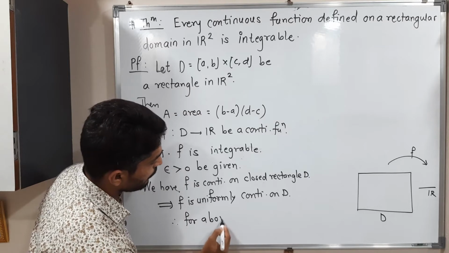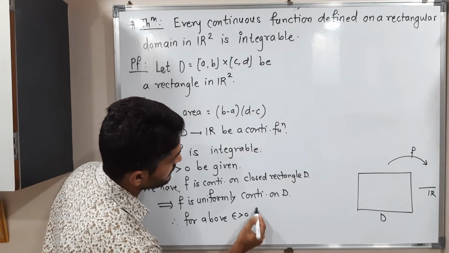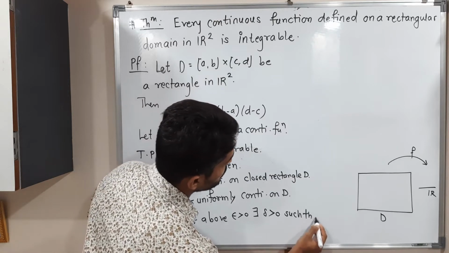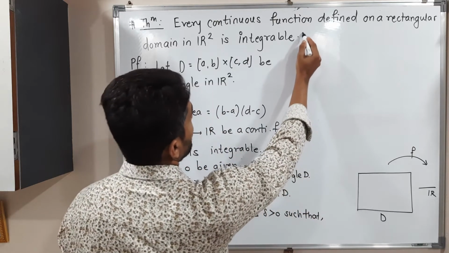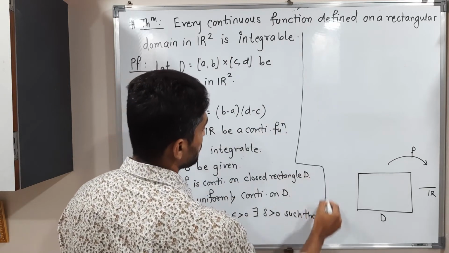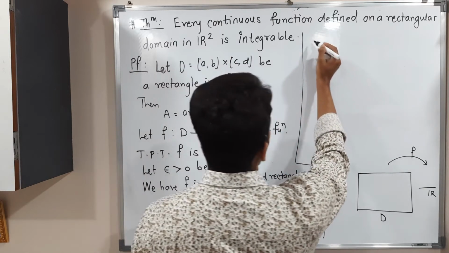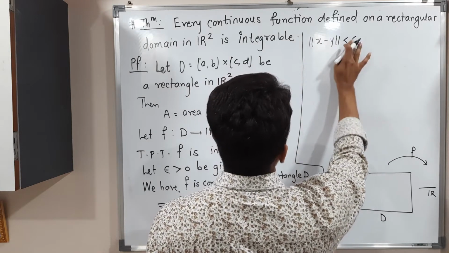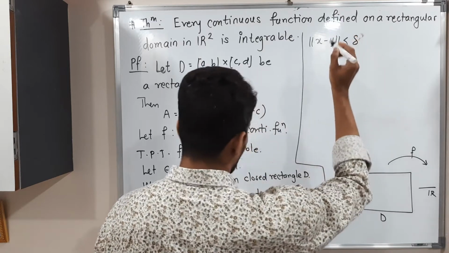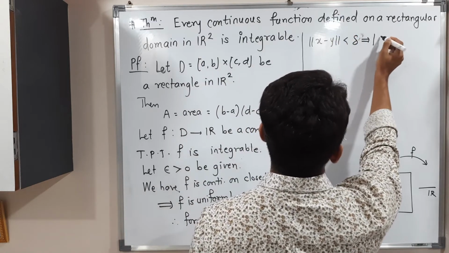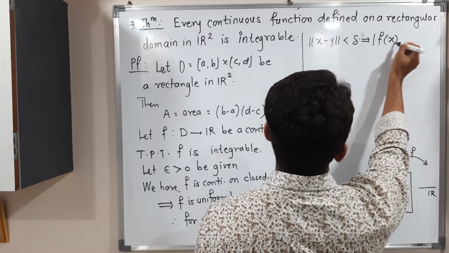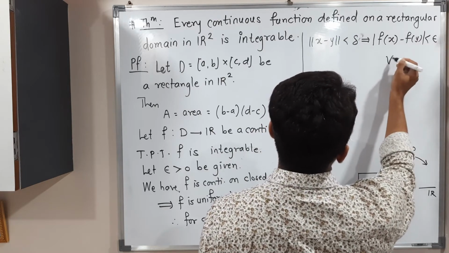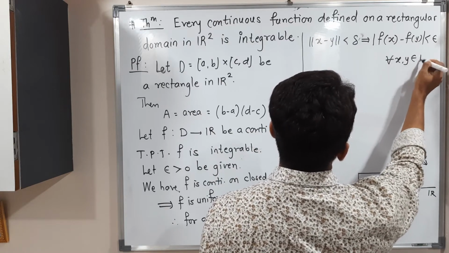Therefore, for above epsilon greater than 0, there exists delta greater than 0 such that norm of x minus y less than delta implies mod f(x) minus f(y) less than epsilon for all x, y belongs to D.